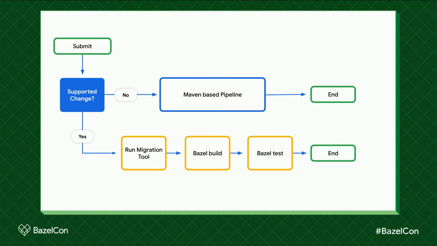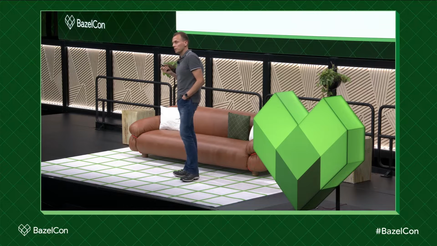Our submission pipeline is running a full Maven build, and then all the tests, right? So our idea was with Bazel, we do have warm build nodes, so we can use a local cache, and then run the submit through this one, and then benefit from a much faster build. And as I said, 75% of those changes, that's what our analysis showed, would immediately benefit from this.